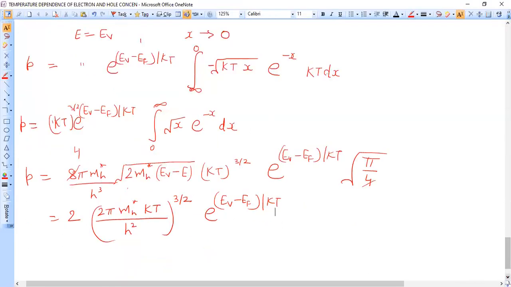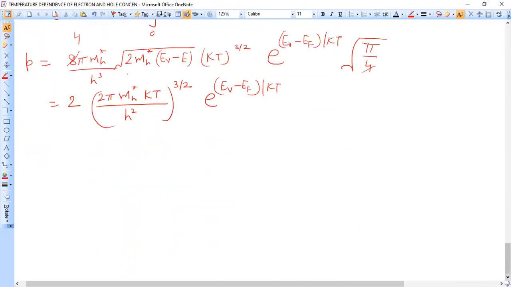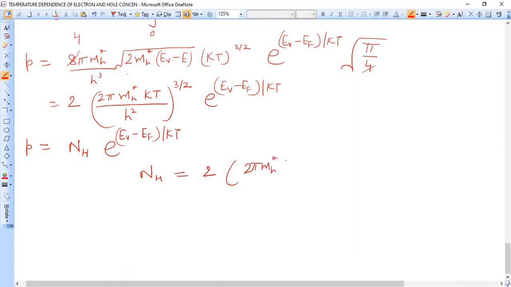So what is small p? You can write here, it is p equal to NH times e raised to power EV minus EF over kT. Here NH is constant, and what is the value of NH? It is 2 times 2 pi mh star kT on h square raised to power 3 by 2, and this is your p equation.